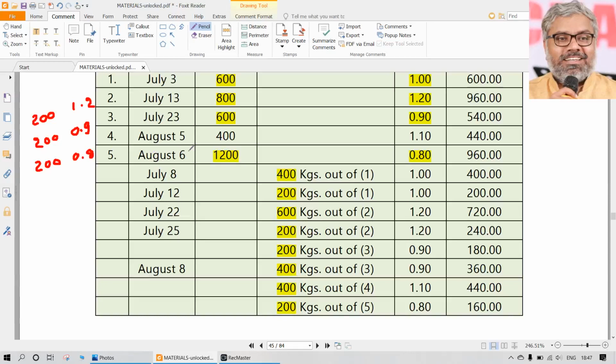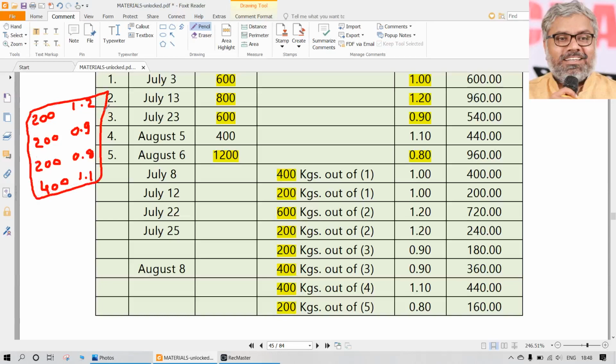But if you see this August 5th one, it was never issued at all. Once again, are you thinking it is really not issued? It will become stale if it is not issued really. We are all talking about the imagination of LIFO only. So the 400 at 1.1 is another one. So these are all the things which are there in the stock according to LIFO.